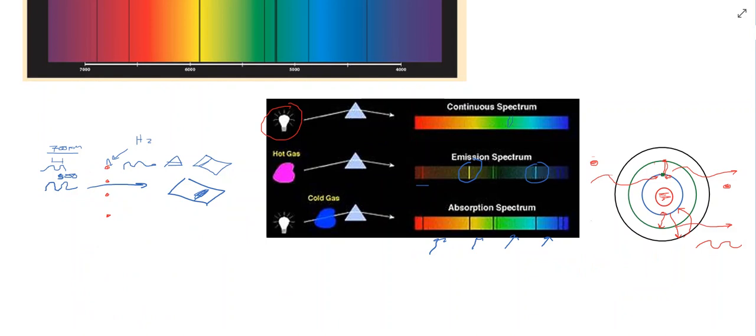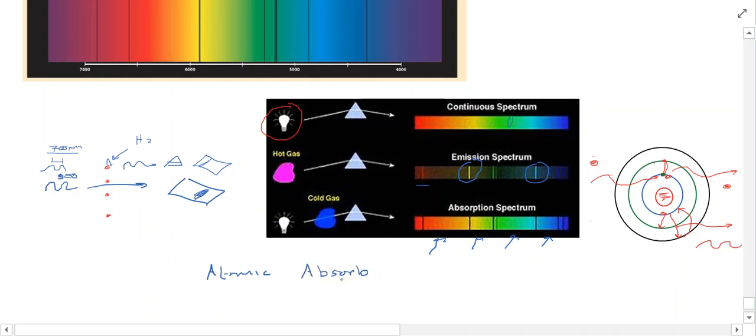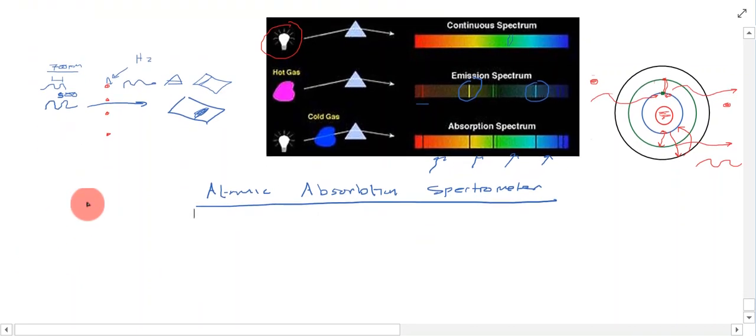Now, what we can actually do then is we can use what's known as an atomic absorption spectrometer. And we can use this device to actually measure the quantity, or the concentration, of a particular atom that's present within a sample.